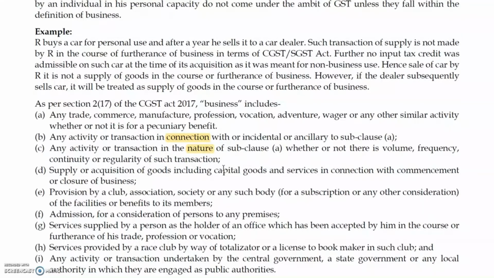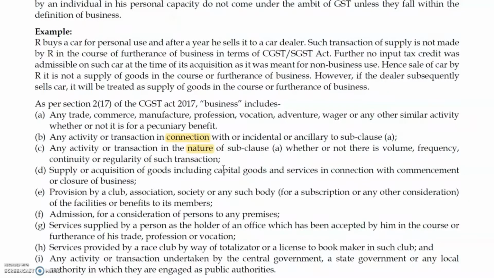Next is provision by a club, association, society or any such body of facility or benefit to the members. Admission for consideration of any person to any premises, like an entry pass, GST will come. Services supplied by a person as the holder of an office which has been accepted by him in the course or furtherance of trade, profession or vocation will come.